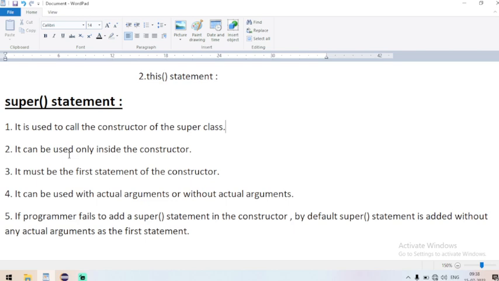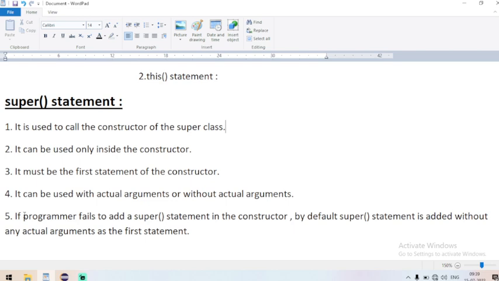Very important point: it must be the first statement of the constructor. Super call statement must be the first statement of the constructor. There should be no other statement before the super call statement. Super call statement can be used with actual arguments or without actual arguments. I think you know what we mean by actual arguments.